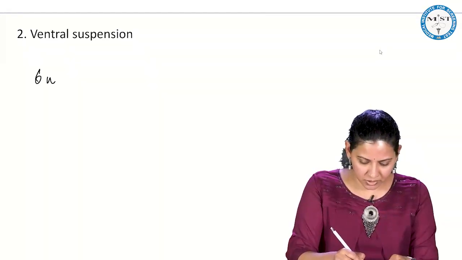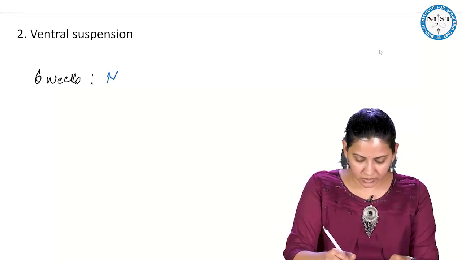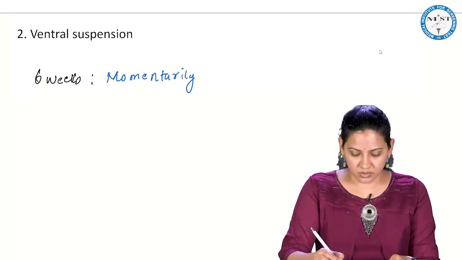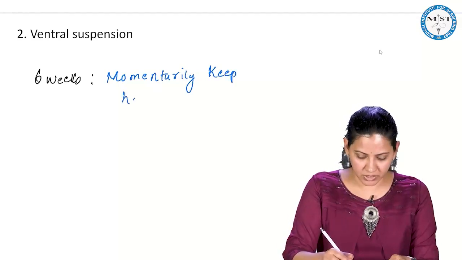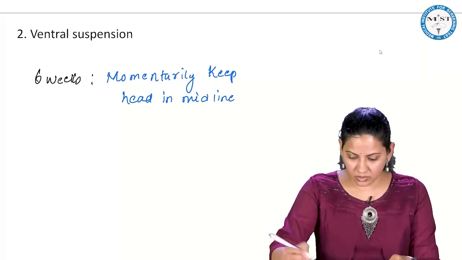So in 6 weeks the baby will momentarily keep the head in the midline.